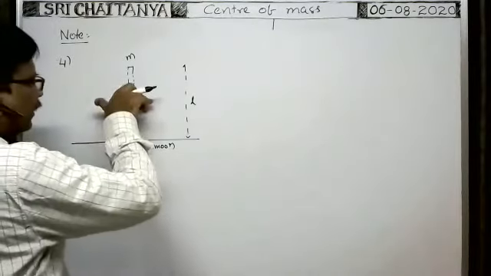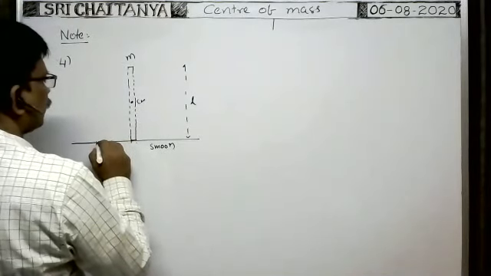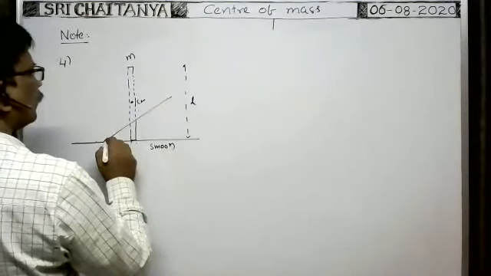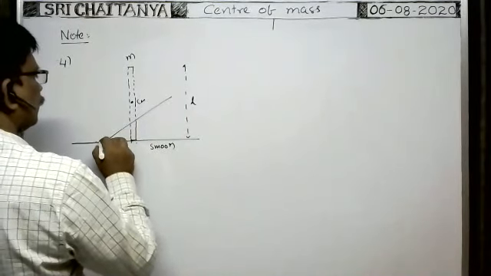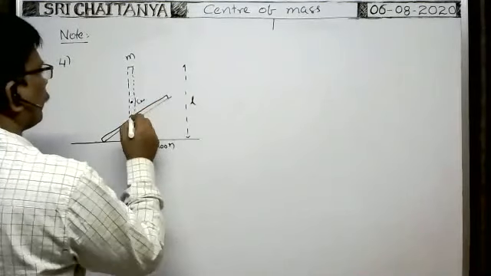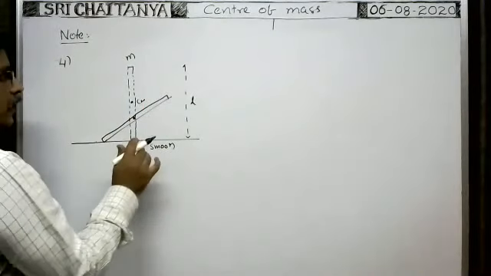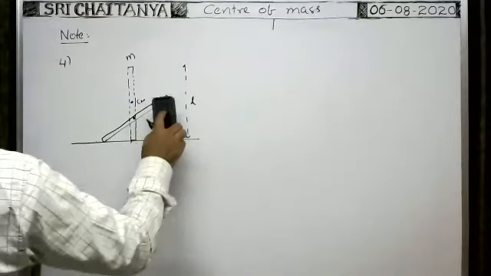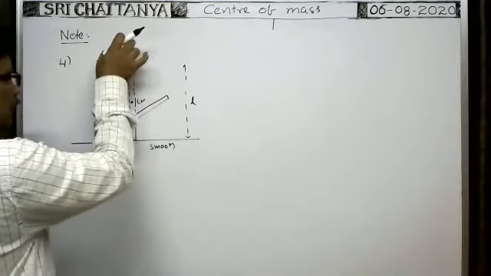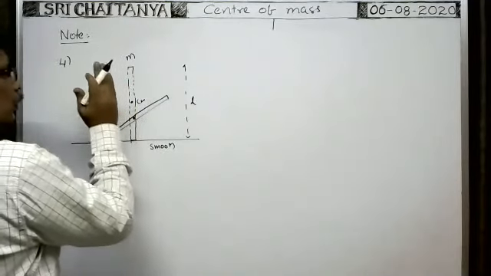Okay, whenever the rod is tilting like this, at a certain instant of time, suppose the position of the rod is like this. At a certain instant of time, the center of mass only travels in the vertical direction, because the gravitational force acts on the center of mass only along the vertically downwards direction. That's why the center of mass moves vertically downwards only. There is no horizontal motion for the center of mass.